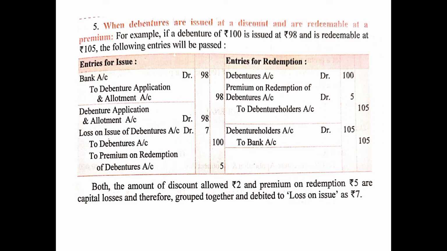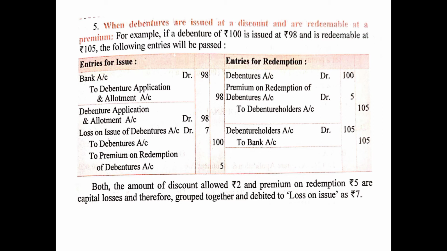Then at the time of redemption, since the redemption is done at premium, again the entry will be the same which we have discussed in the previous case. Debentures account debited with the face value 100, and the premium on redemption of debentures account which was opened and credited at the time of issue will now be debited and closed so as to utilize its money. Premium on redemption of debentures account will be debited with the amount of premium, to debenture holders account with the amount of redemption price, that is 105. This is the due entry.